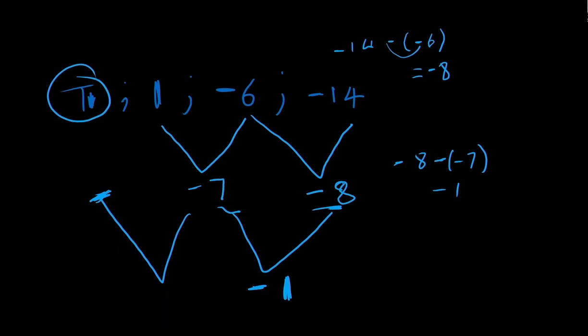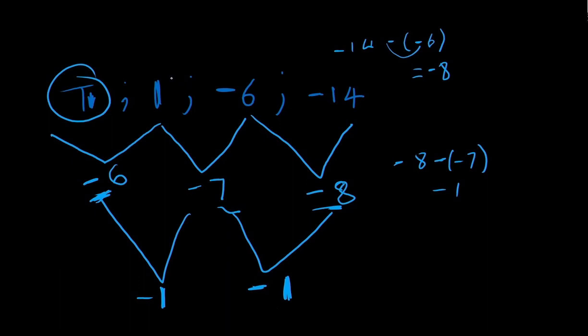So therefore, if I say minus 7 minus minus 1, so it becomes minus 7 plus 1, I will see that this value here is negative 6. All right, so if this is negative 6, I now work backwards from term 2.